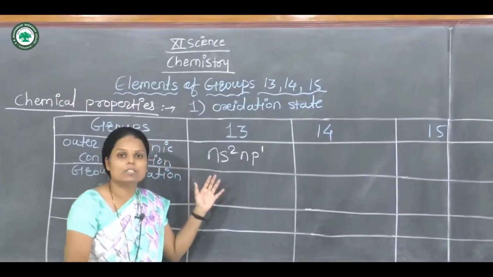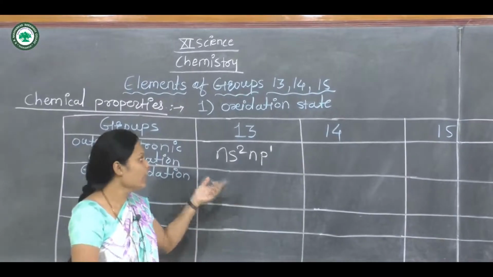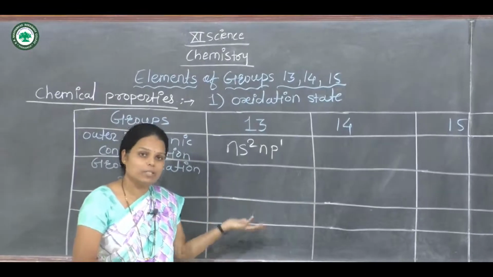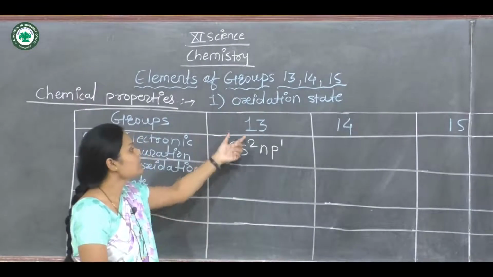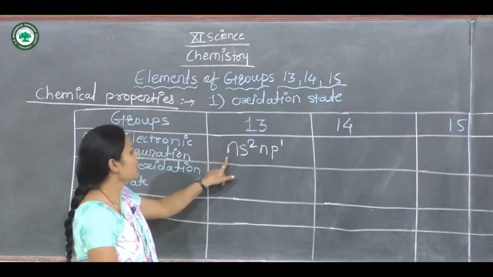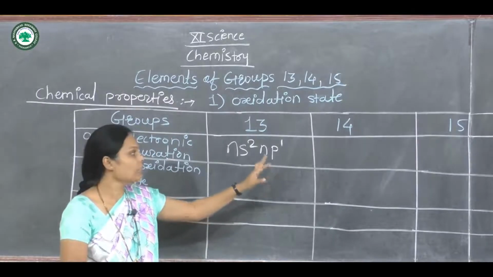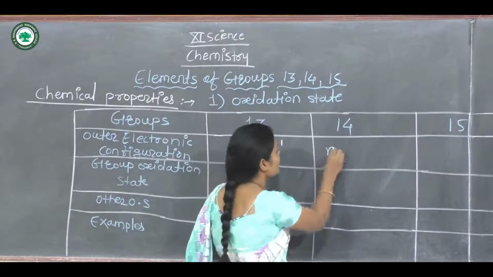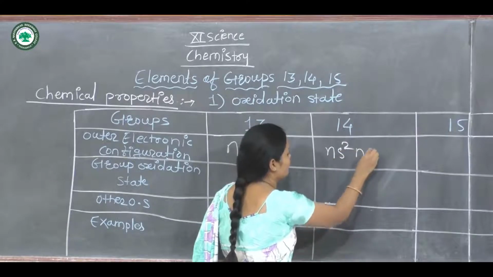In the last lecture we also discussed the general electronic configuration and the electronic configuration of all the elements. So group 13 has outer electronic configuration ns2 np1. Group 14 has outer electronic configuration ns2 np2.